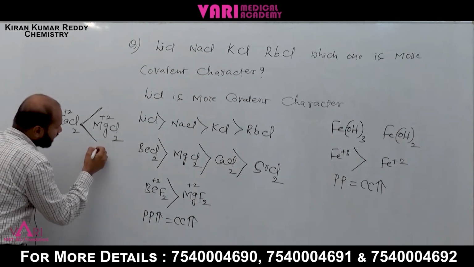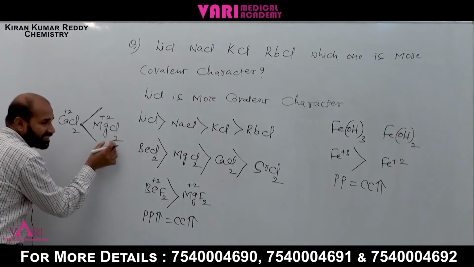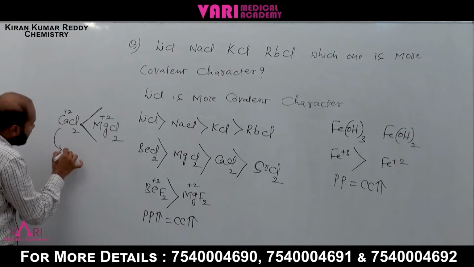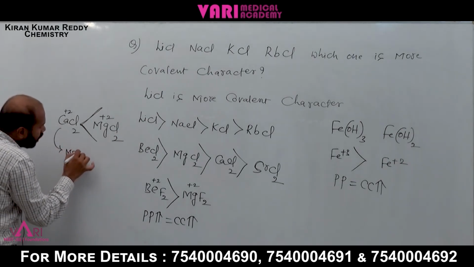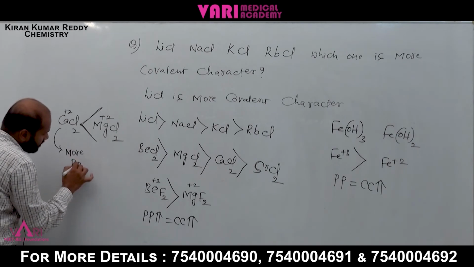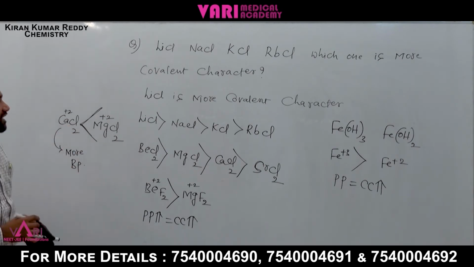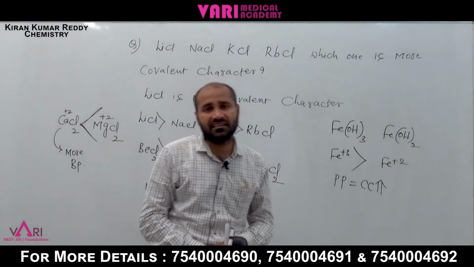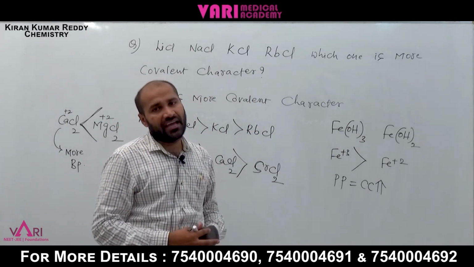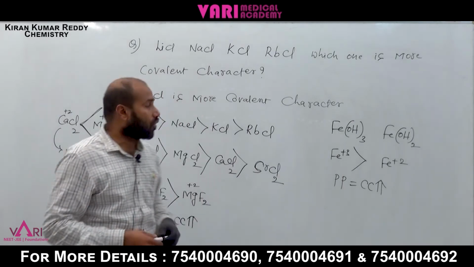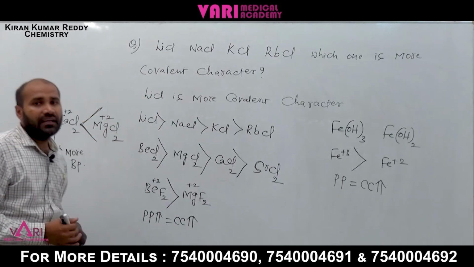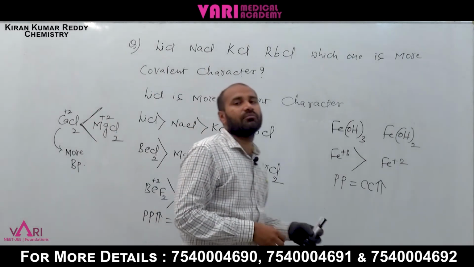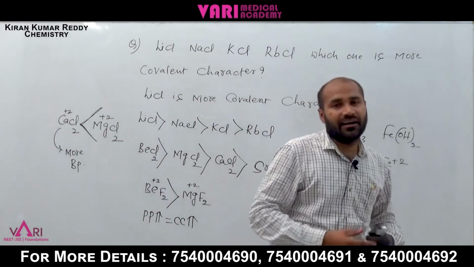More covalent character means a lower boiling point, so CaCl2 has the higher boiling point. Based on the size of the cation and the charge of the anion, we can decide the covalent character of the compounds. But there is no 100% ionic or covalent bond.